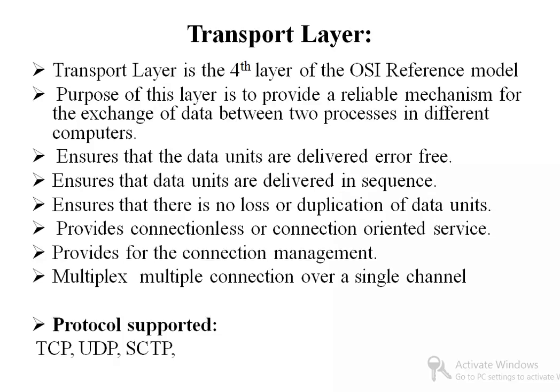The second task of the transport layer is that data is delivered in the sequence in which it was sent from source to destination. Ensure that there is no loss or duplication of data. Provide connectionless or connection-oriented services. Provide for connection management, multiplexing multiple connections over a single channel.